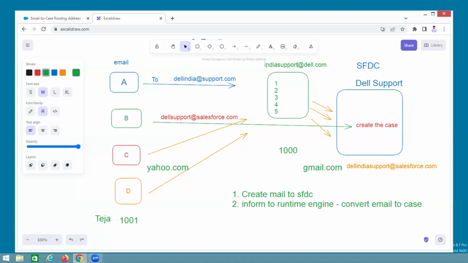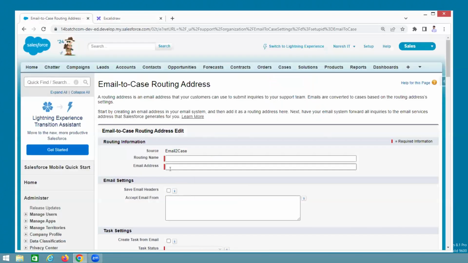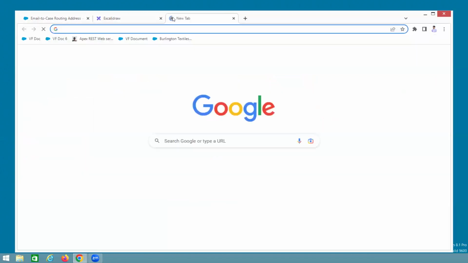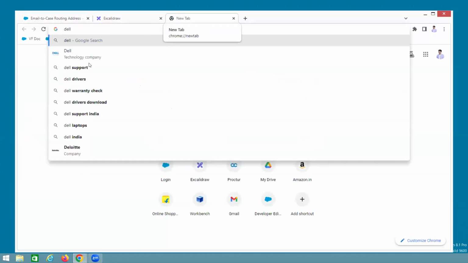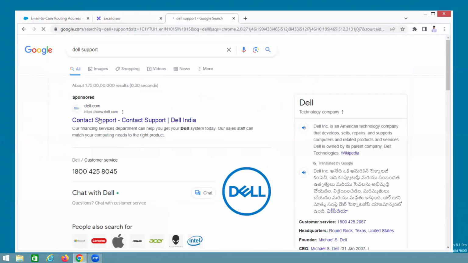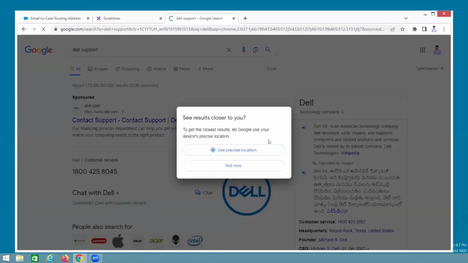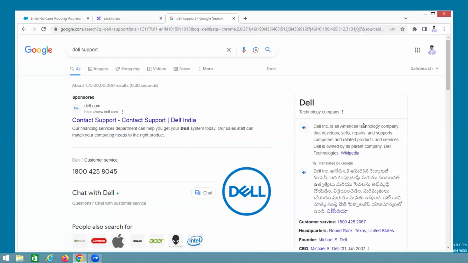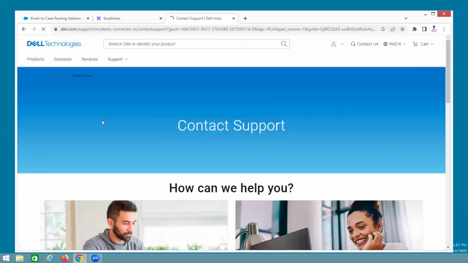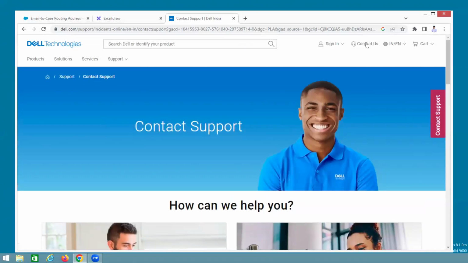Now this mail you can give here. Understand? If you go to Dell, the contact support, contact us.